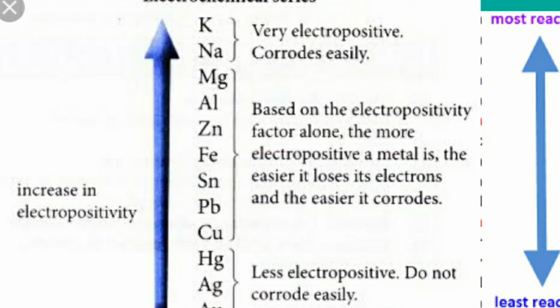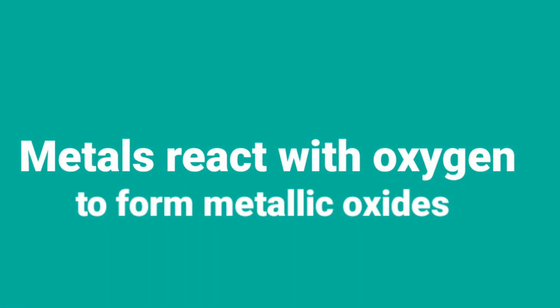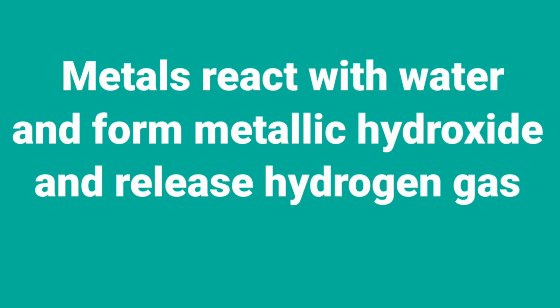You understood, children? So these are some of the chemical properties of metals. So the first chemical property is metals react with oxygen to form metallic oxide. Next chemical property, when metals react with water, they form metallic hydroxides with the liberation of hydrogen gas.